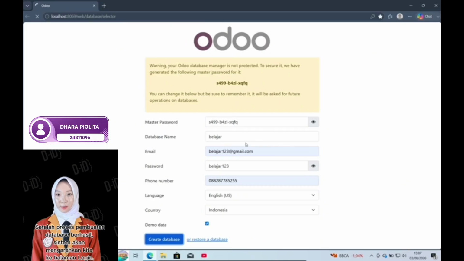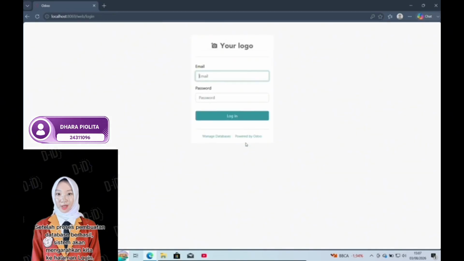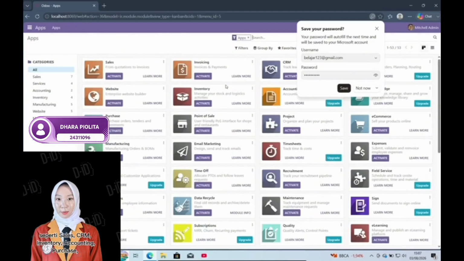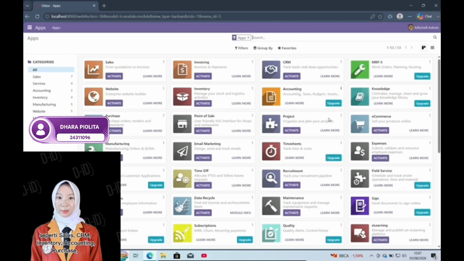Once the database has been created successfully, Odoo will redirect us to the login page. On this page, we enter the email address and password that were created during the setup process, and then click Login. After logging in, we arrive at the Apps dashboard. This page displays a variety of business applications available in Odoo, such as sales, CRM, inventory, accounting, purchase, manufacturing, website, and many others.